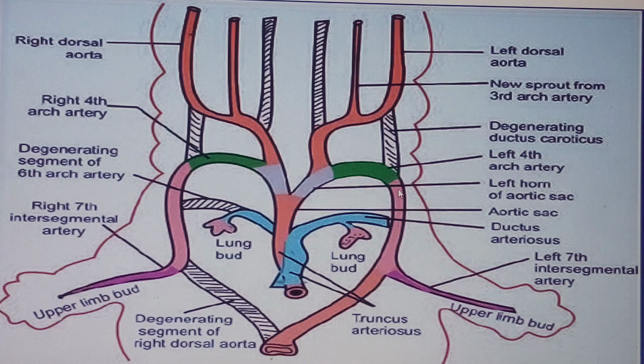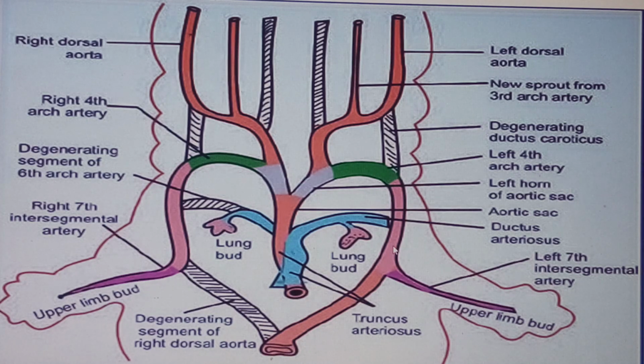So it is arching like this, okay. First from the aortic sac, from the left horn of the aortic sac, from of course the 4th arch artery, then of course from some portion of the distal portion of what we call the left dorsal aorta. Okay, so these are the derivatives.